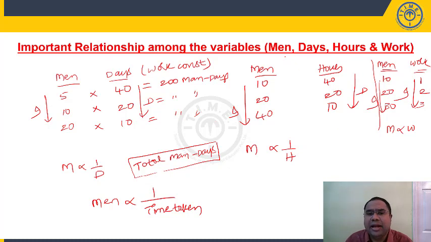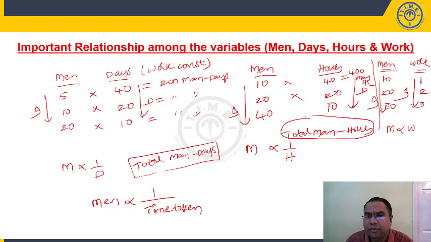What do you mean by man hours concept? Number of men into number of hours is number of man hours, 400 man hours. Same thing. The total number of man hours required to complete a certain work is always constant. Here, how much is 20 into 20? 400. How much is 40 into 10? 400. So this is your man days or man hours concept.